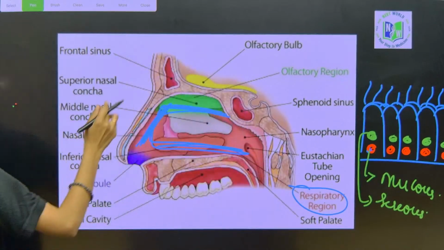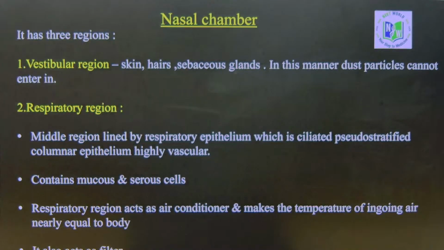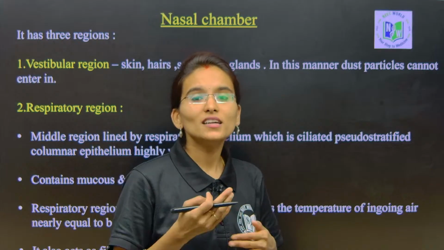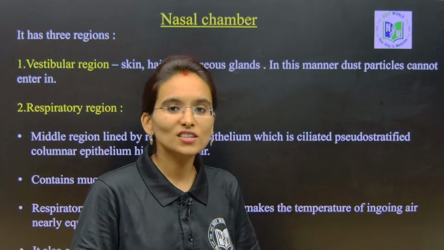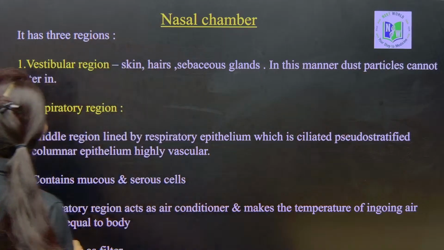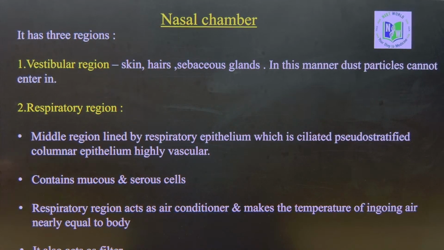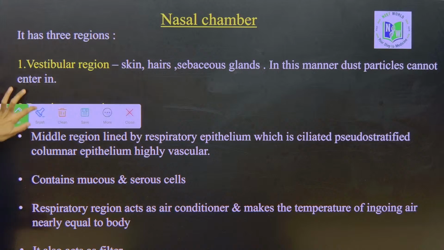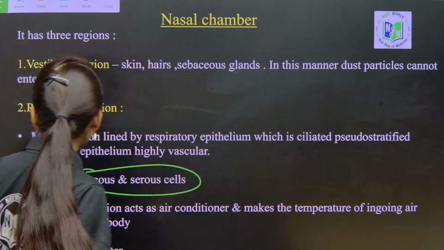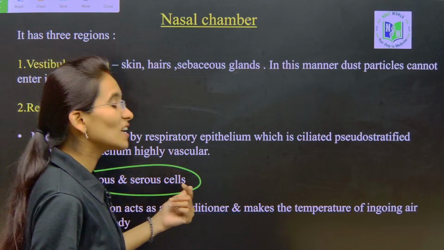Now look into these lines. The middle region is lined by the respiratory epithelium. The respiratory region is lined by what, my dear students? Ciliated pseudostratified columnar epithelial cells. And it contains mucous and serous cells.